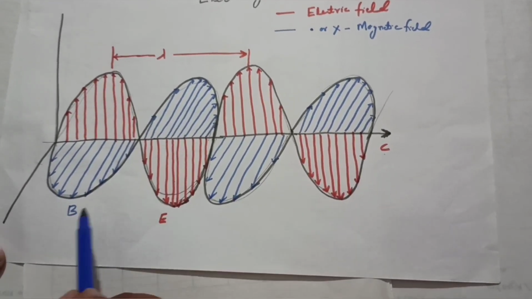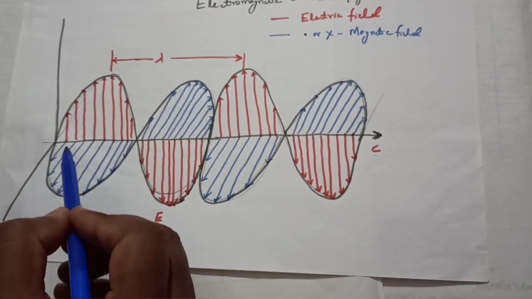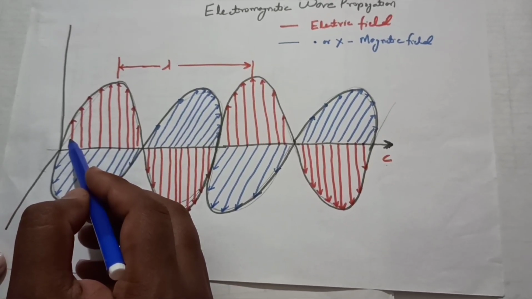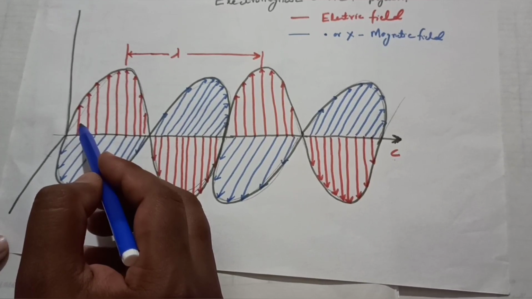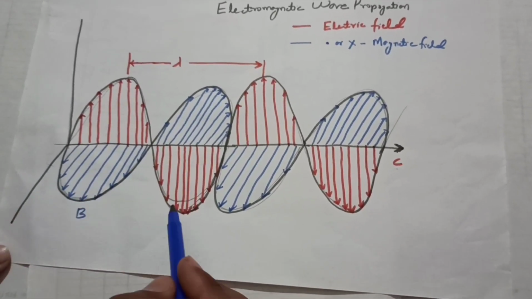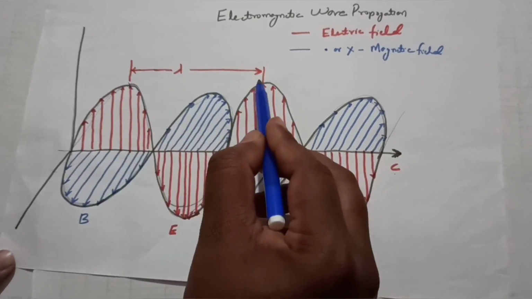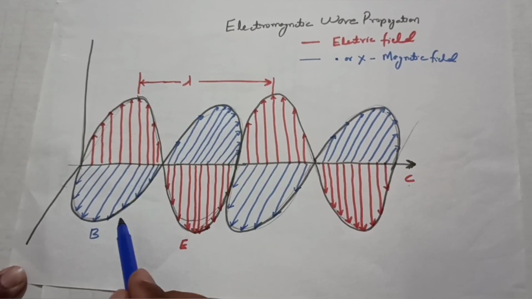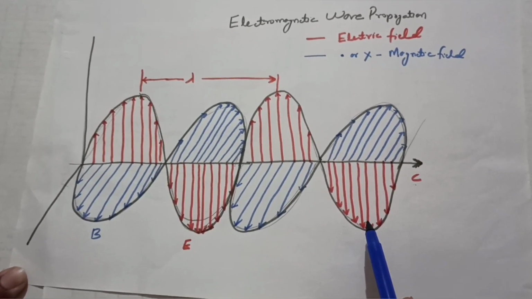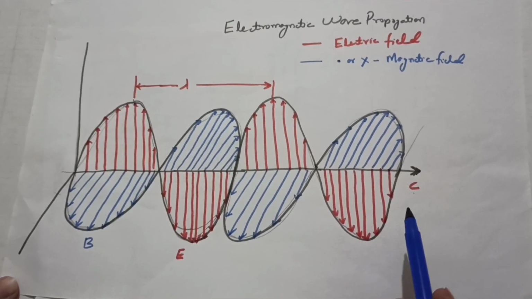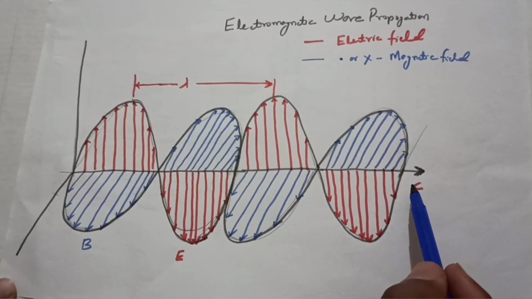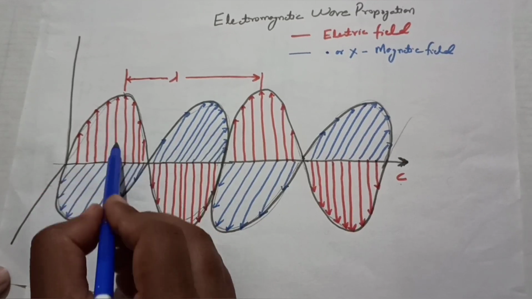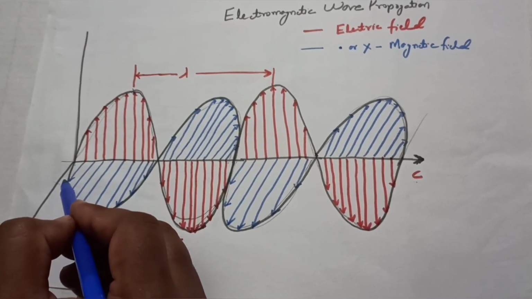As I have explained earlier, E and B are mutually perpendicular to each other, and the distance from this point to this point is called lambda, the wavelength. This is the proper graphical representation of an electromagnetic wave. The electric field is in the up direction, and it is at right angles to the magnetic field.